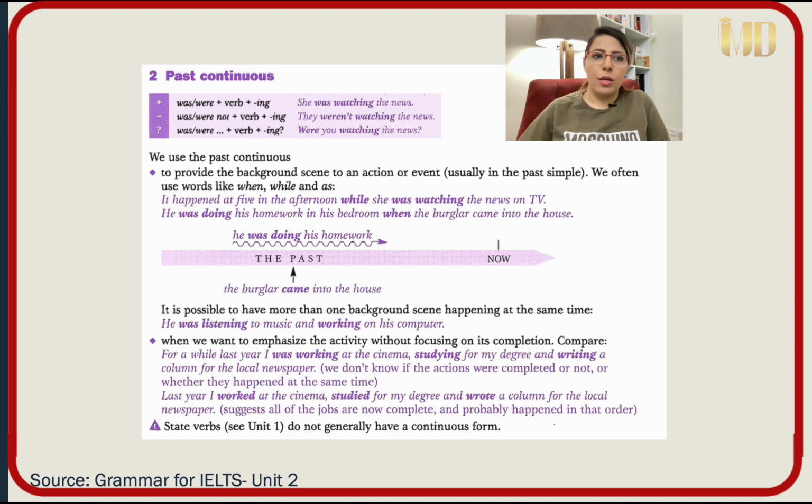It means that maybe she has received, better to say not maybe, the speaker received his or her degree because of studied for my degree, wrote a column, so the writing is finished and completed, worked for a cinema, completed and finished. Yes, but for the first one, I was working at a cinema, it means that it is finished.